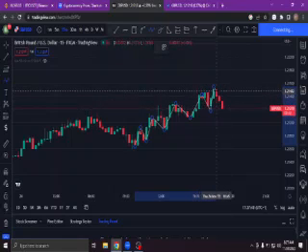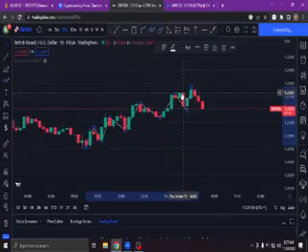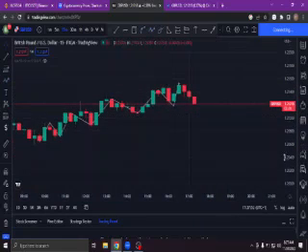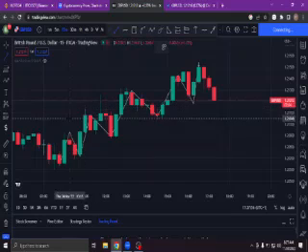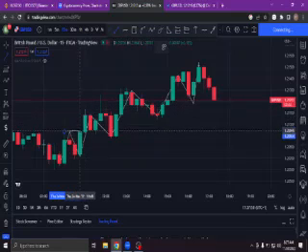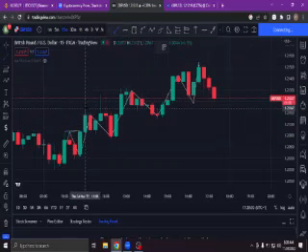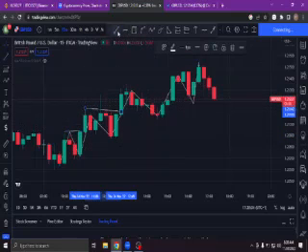So what is change of character level? Now this is what you will see. This is what we call break of structure, the BOS level. If it forms a high or a low, then this is what we call a BOS level. This is a break of structure level. This is another break of structure, maybe at this point. This is another break of structure here.